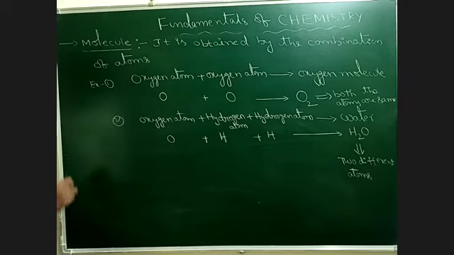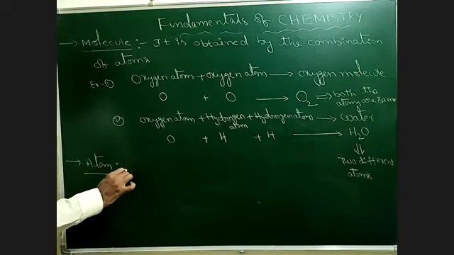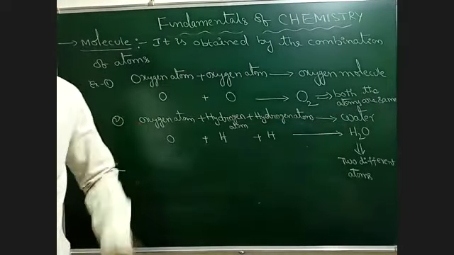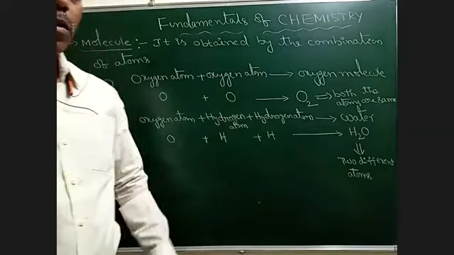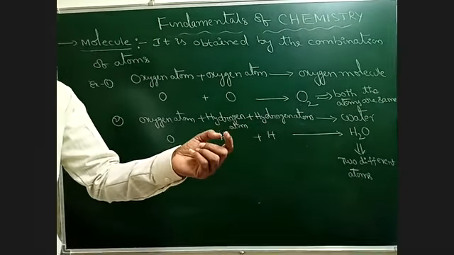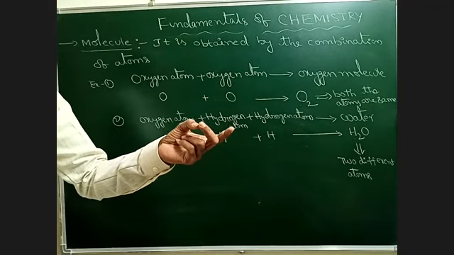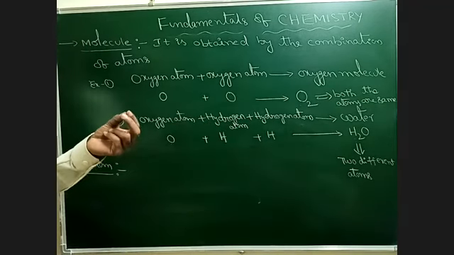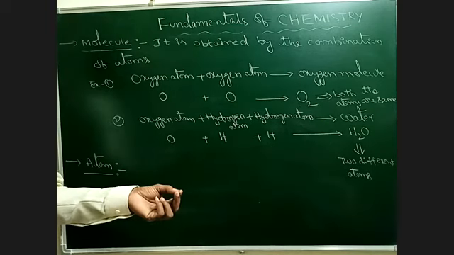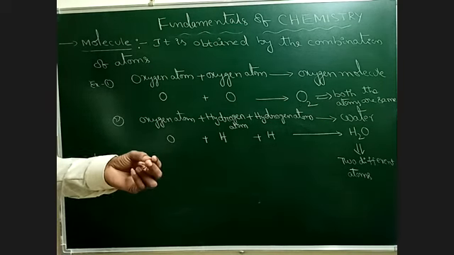Now let us see what is meant by an atom and what it contains. Here H2O is a matter. What is there in that? Hydrogen atom, second hydrogen atom and oxygen atom. Now tell me whether the atom is the smallest particle of matter or the biggest particle of matter.